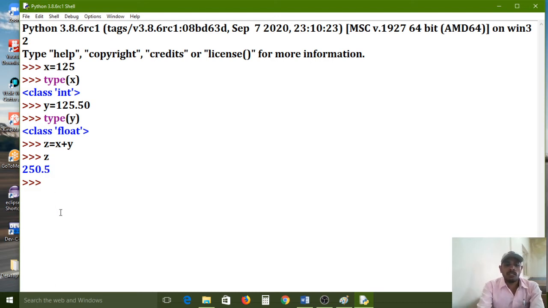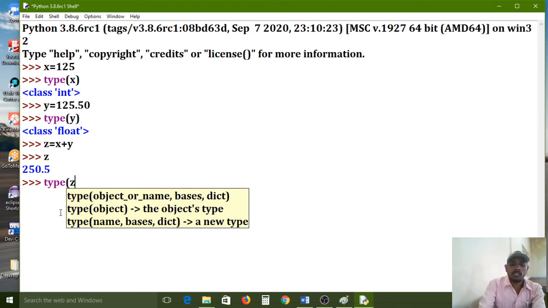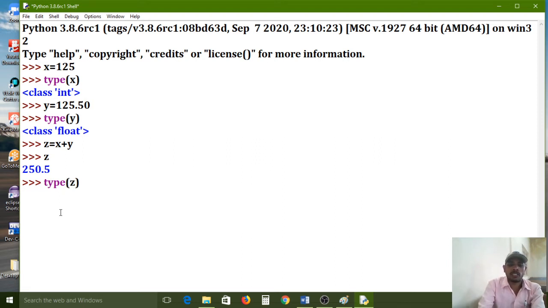If you have any doubt, then check by using type function. Z I am passing as an argument in the type function. Again I am pressing enter key. Now all of you carefully observe. Float data type it is showing, na. That means it is implicit casting. It is implicit casting without losing any data.